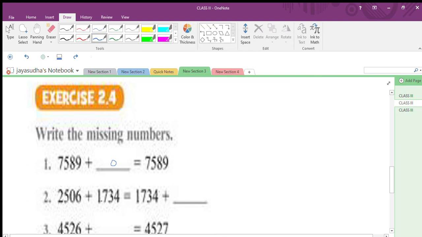2506 plus 1734 equal to dash plus 1734 here. So, what will be there? Come to the next dash. Listen, this is what? Change of order. Here this is the first number, here this is the second number. But after the equal sign, the second number comes to the front. This is the order property of addition. Are you okay? Now what number do you want here?